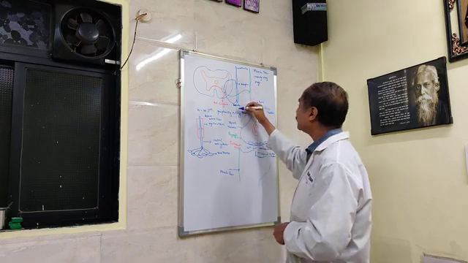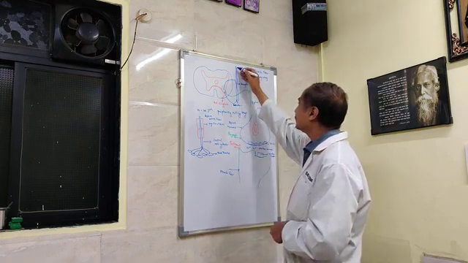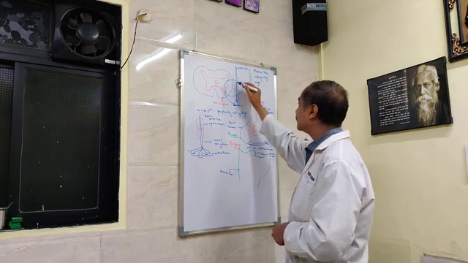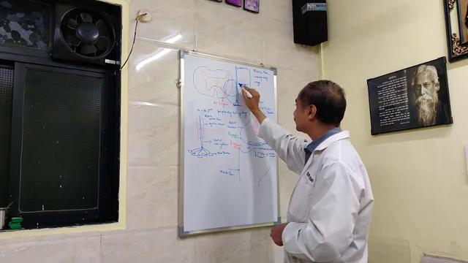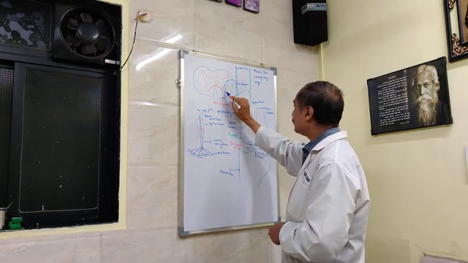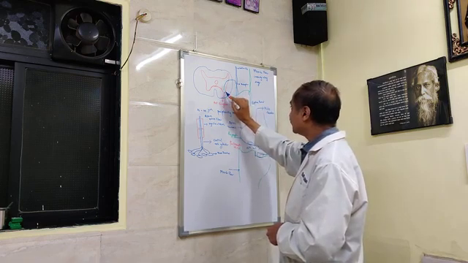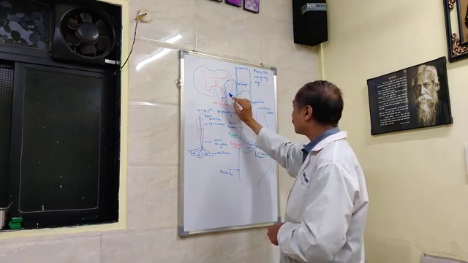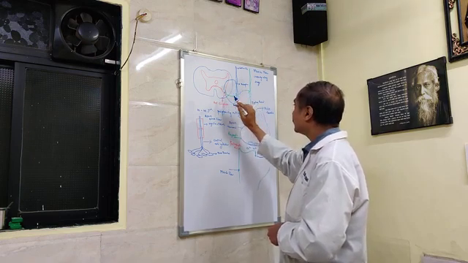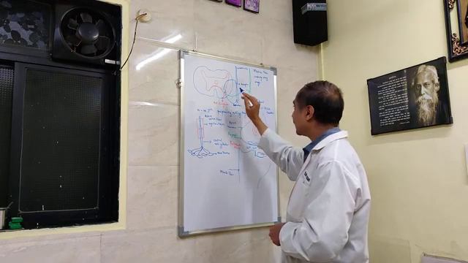Now, in the intrafusal muscle fiber, the peripheral part is contractile, but the central part is non-contractile and acts as a receptor. So it is the synchronous discharge of the gamma motor neuron that is responsible for maintenance of muscle tone. How it is responsible, we'll see.